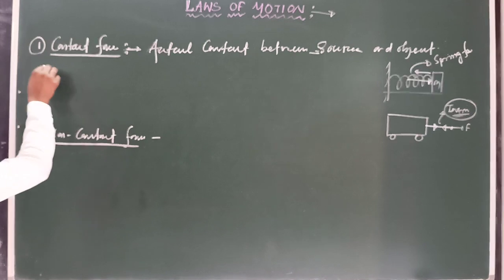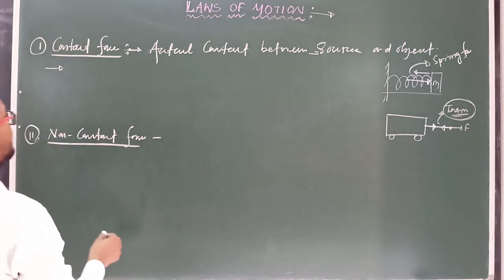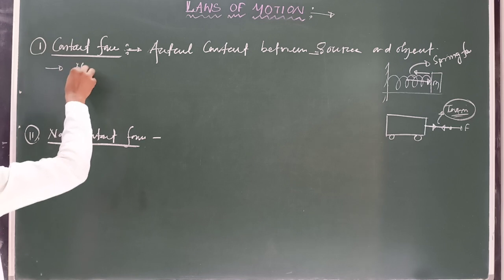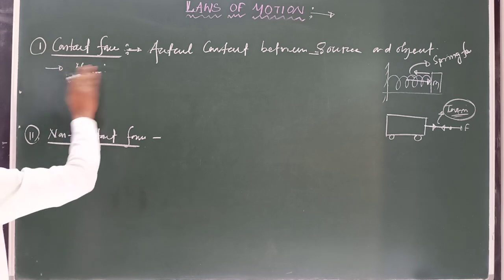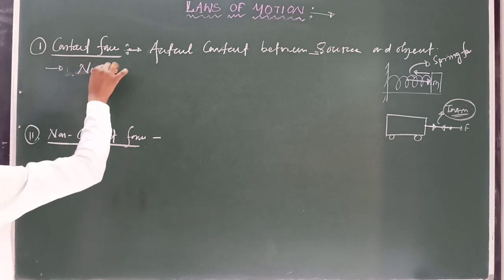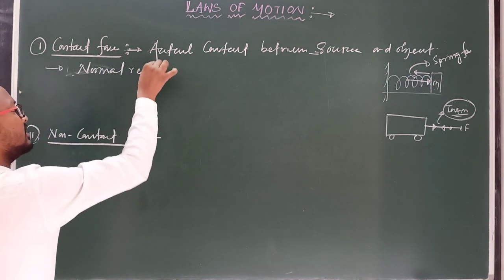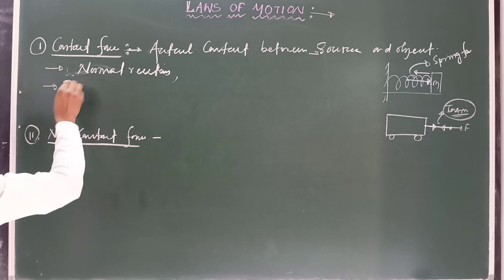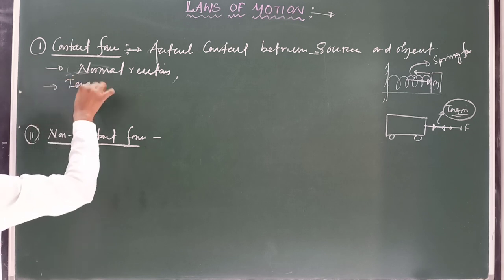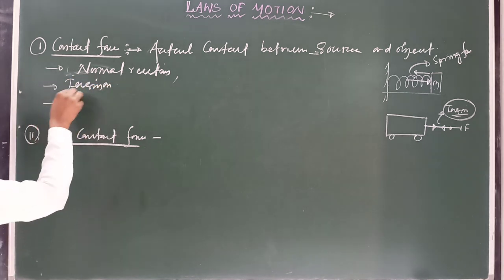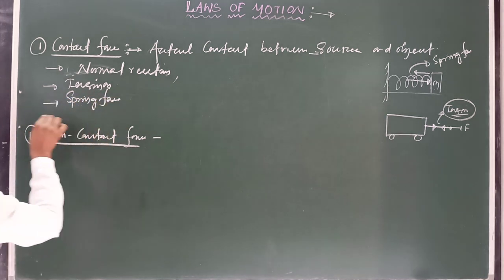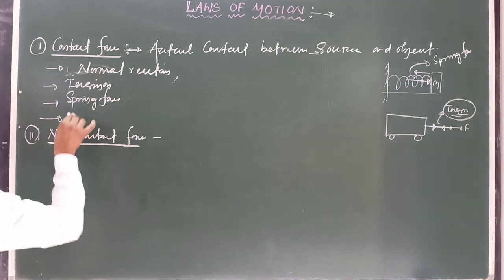We can say contact force is basically divided into: first, normal reaction; second, tension; third, spring force; and fourth, friction.